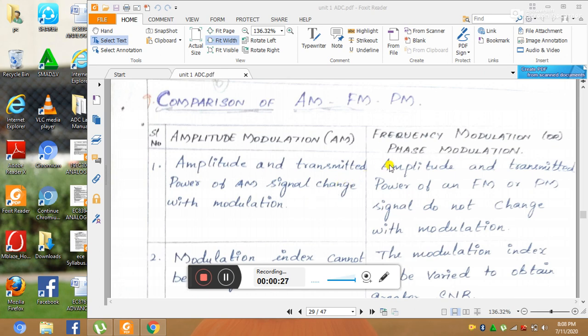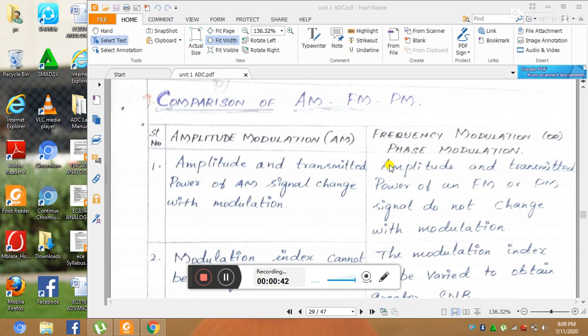Next, in frequency modulation, the frequency of the carrier signal is varied with respect to the modulating signal, that is called frequency modulation. Here amplitude and phase are constant.